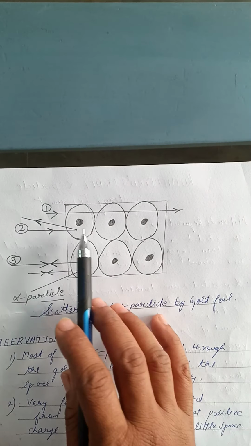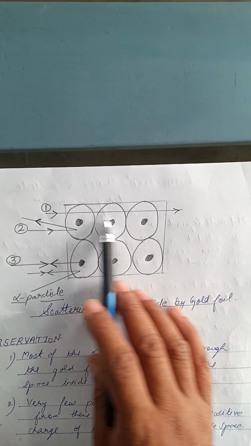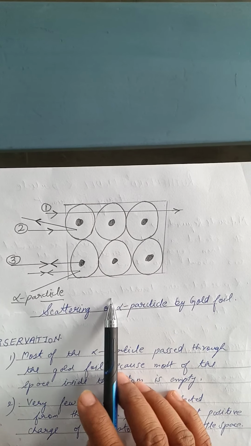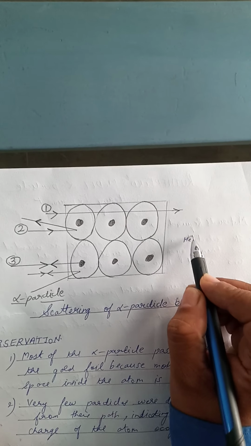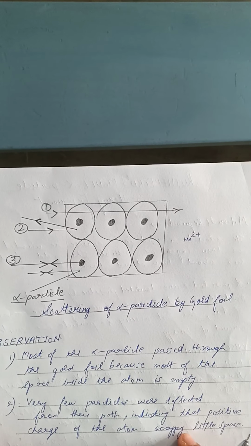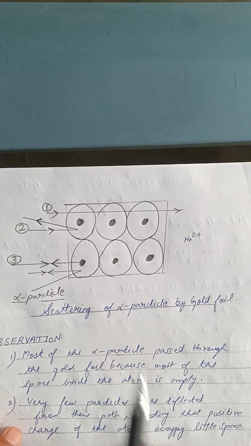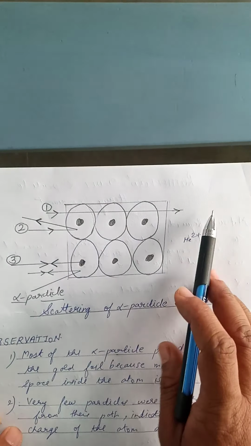Now he has passed the alpha particle. What is the meaning of the alpha particle? Alpha particle is the double positively charged helium atom. He has passed the alpha particle through the gold foil.